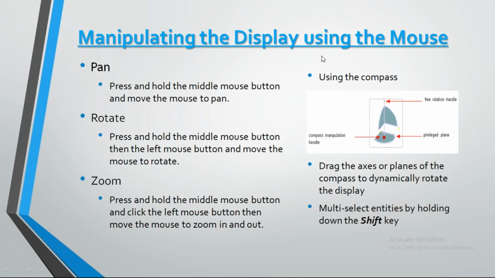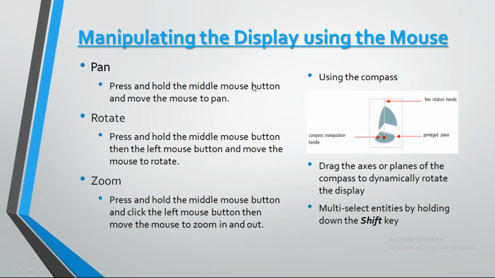Next, manipulation and display by using the mouse. We have three buttons on the mouse: one is right, one is left, and one is the middle one. By using these three, we can pan, rotate and zoom. For example, if we are going to move, pan is nothing but moving the entire screen from one location to another location.